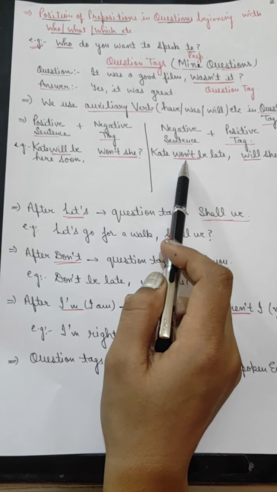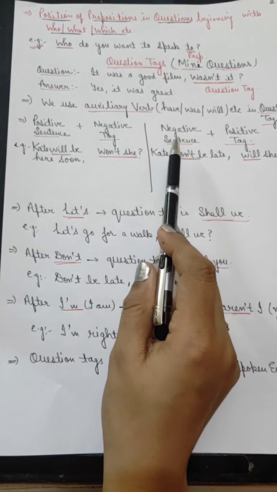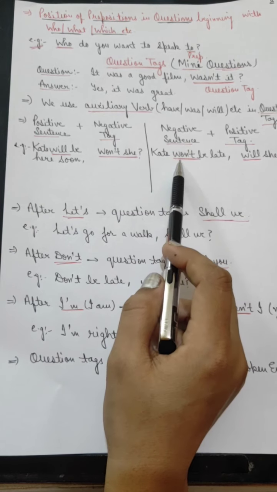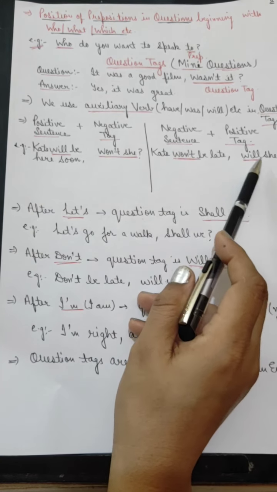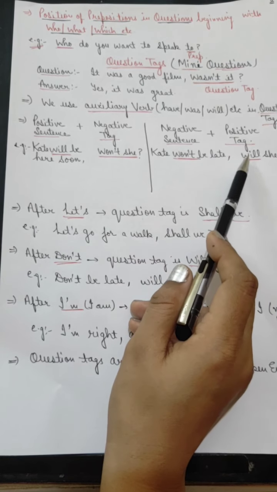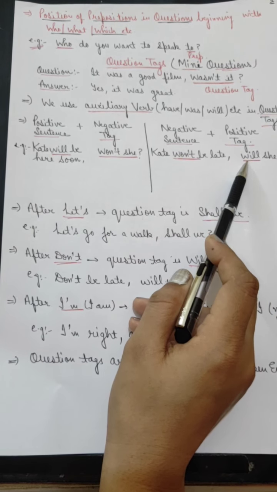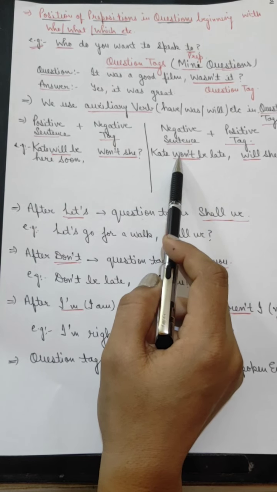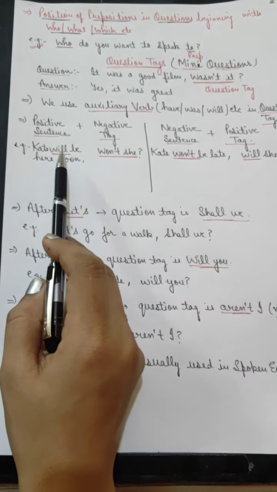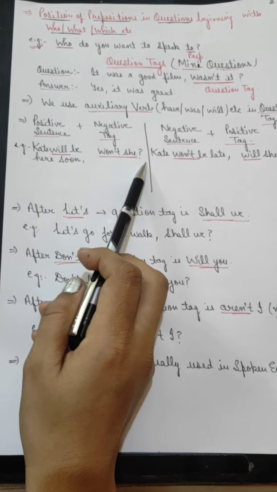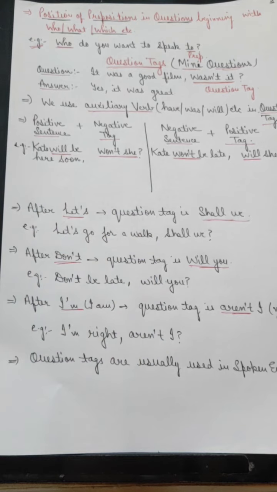Likewise, if the first part of the sentence is negative, Kate won't be late, will she? So the question tag is positive. We have picked the auxiliary from the first part: if it is will not, it becomes will, and if it is will, it will be won't or will not.